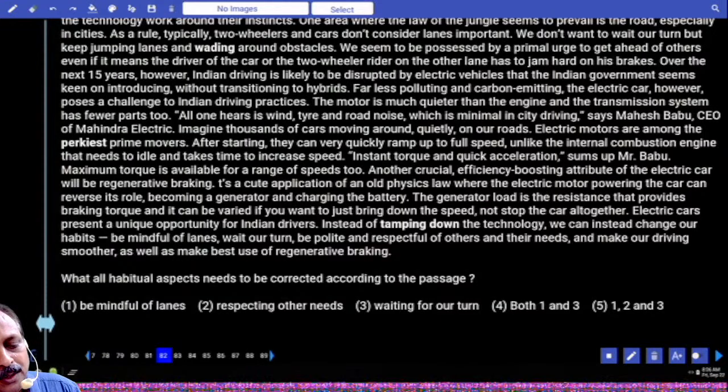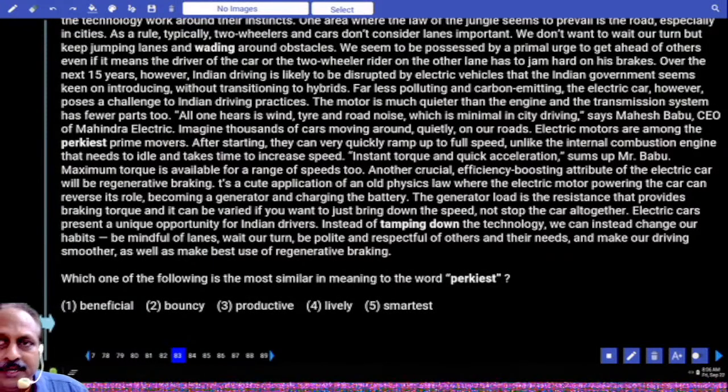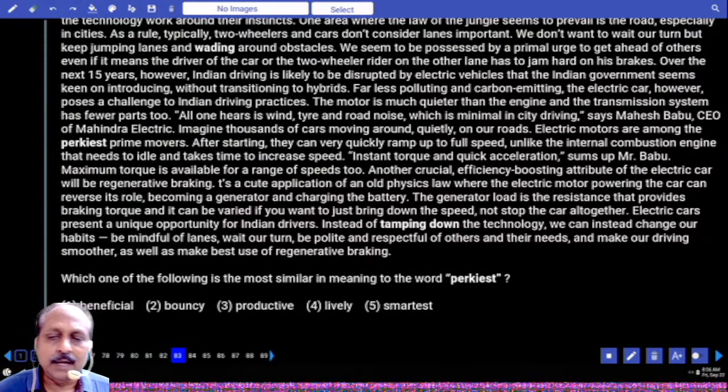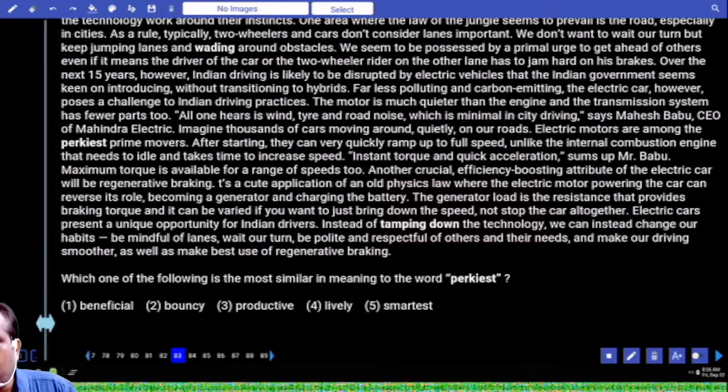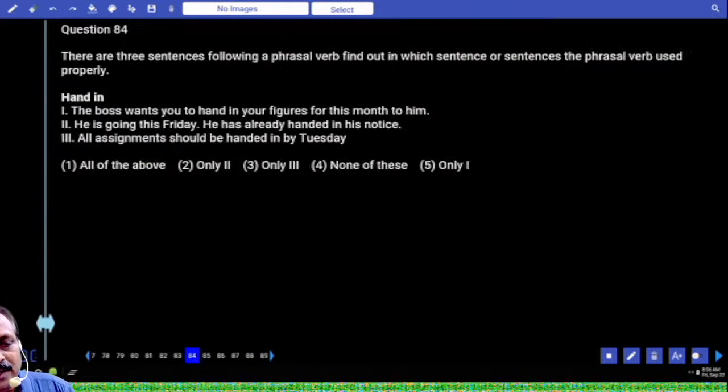What all habitual aspects need to be corrected according to the passage, based on the perkiest. You should know the meaning, otherwise the context also does not provide any clue. Here perkiest means lively, energetic. Which option says lively? Answer is a similar meaning. Fourth option is the answer. But you have to know the word and the meaning, only then you can answer.